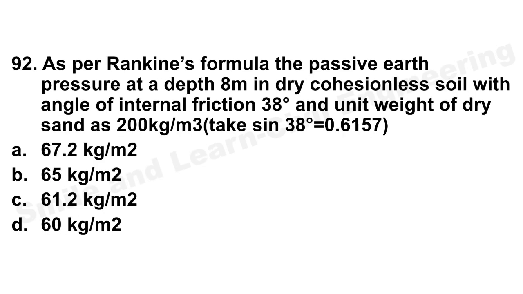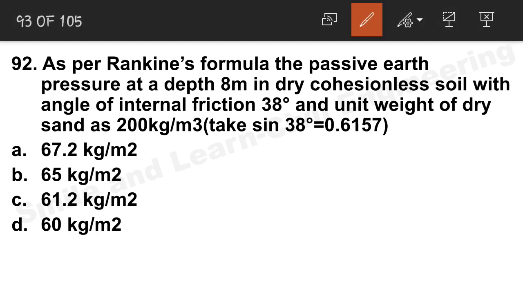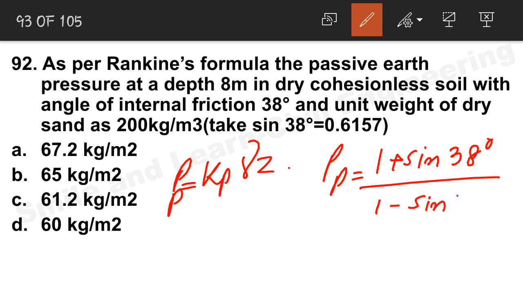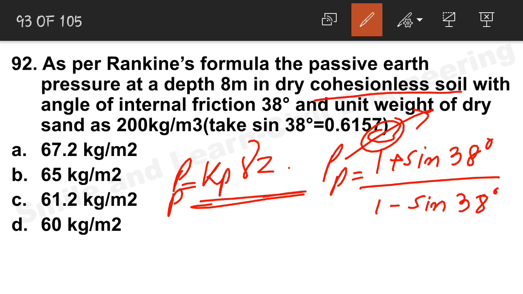Next question, as per Rankine's formula, passive earth pressure at a depth 8 meter in a dry cohesionless soil. Rankine's formula we all know, Kp gamma Z is the pressure. Now this is passive pressure, you need to remember this. So for passive pressure, we will have the formula (1 plus sine 38 degree) divided by (1 minus sine 38 degree). We will find the value, and the cohesion part is cancelled because this is a cohesionless soil. So we will have only this part.